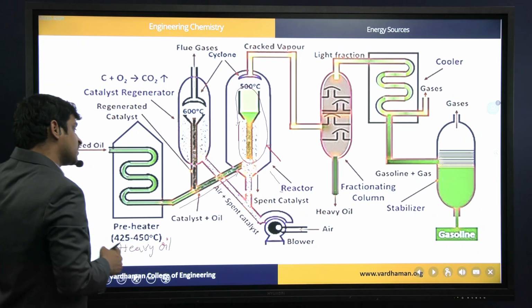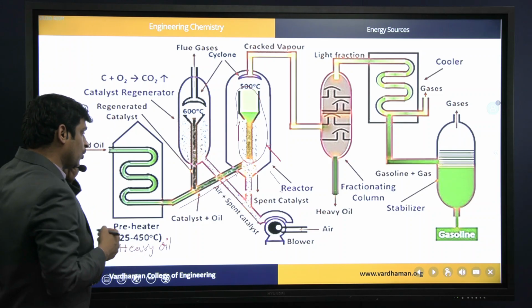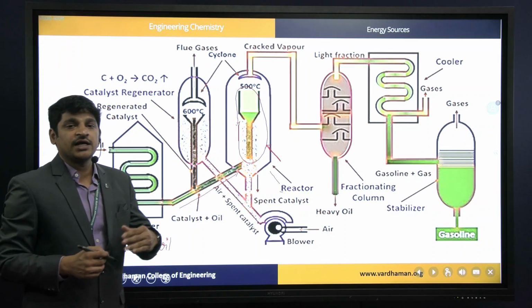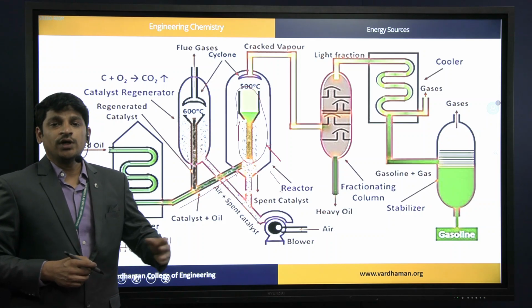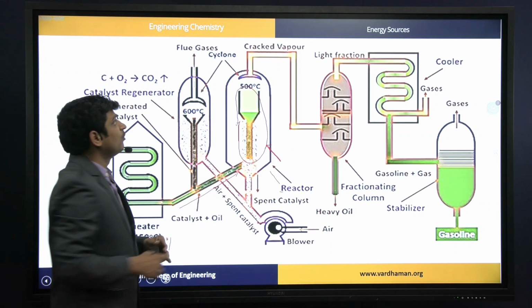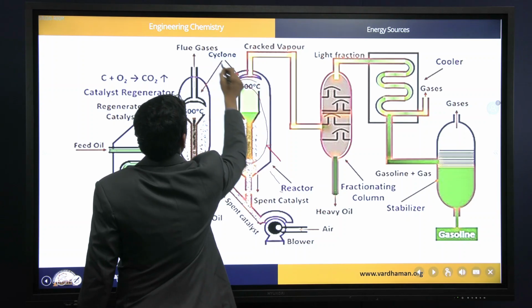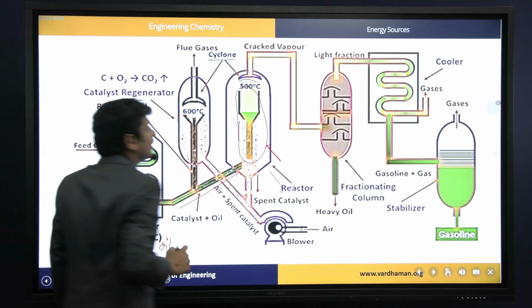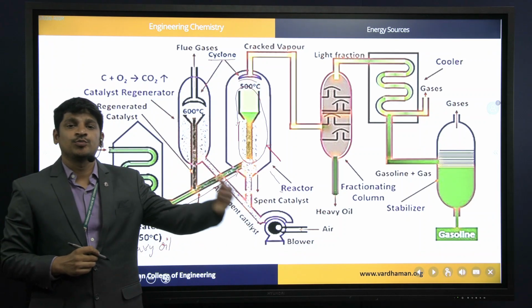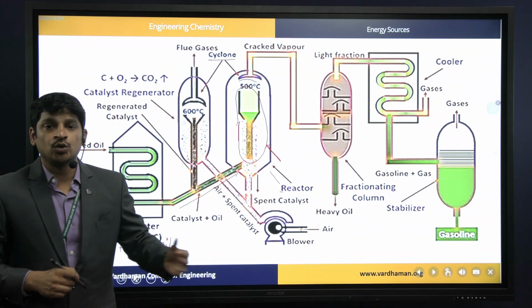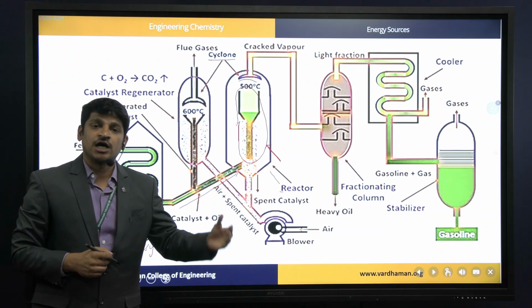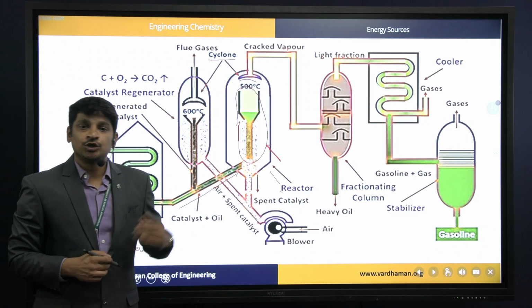And with this mixing between preheated oil and catalyst, higher hydrocarbons will be converted into lower hydrocarbons. And you will find a special arrangement, a chimney type of arrangement here called a cyclone, which allows only the cracked portions and which will not allow uncracked portions, and which will not allow the catalyst particles through it.